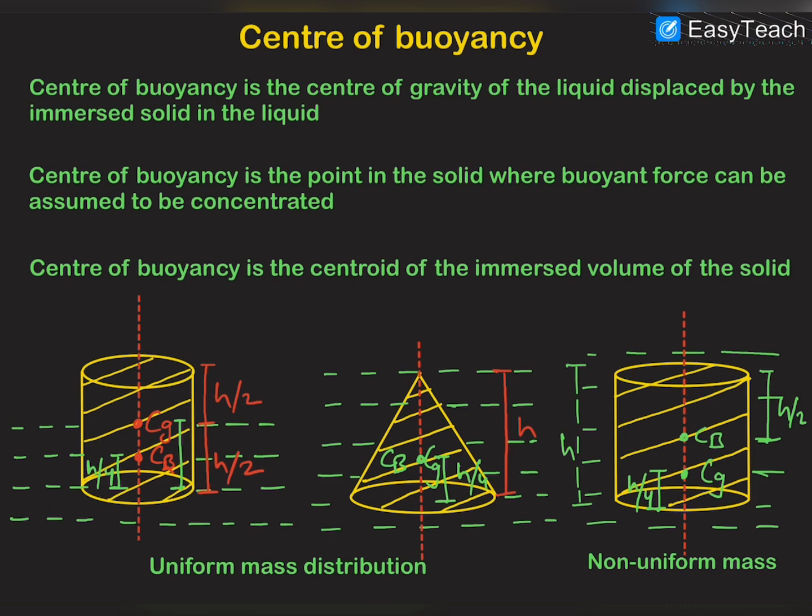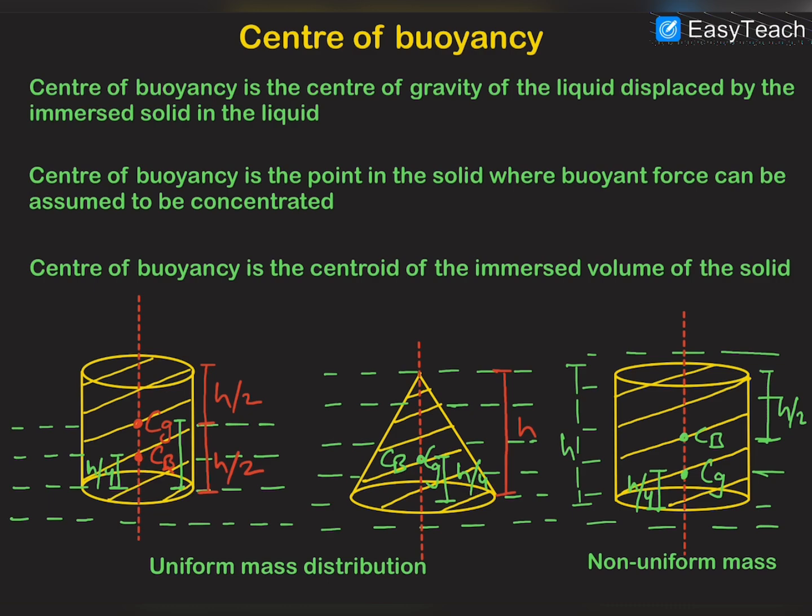Let us suppose a situation where this is a cylinder which is partially immersed in the liquid, and h by 2 of its height is immersed. You can imagine that this cylinder has displaced a cylindrical shape of liquid, whose height is h by 2 and area is A. So the center of gravity of the liquid cylinder displaced by this solid cylinder is at a height of h by 4 from the base of the cylinder.